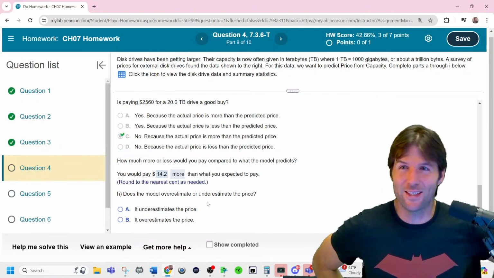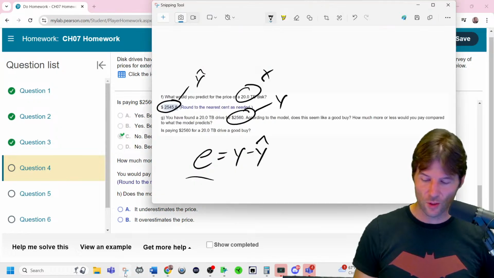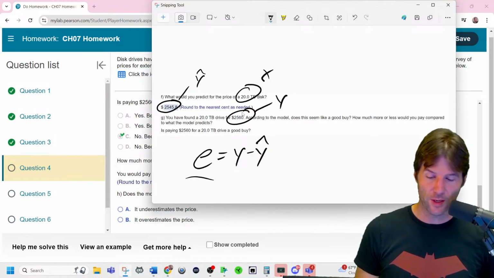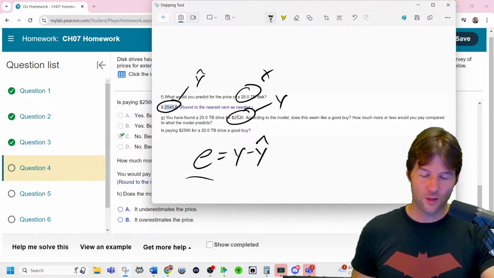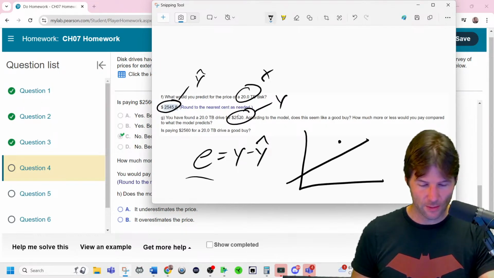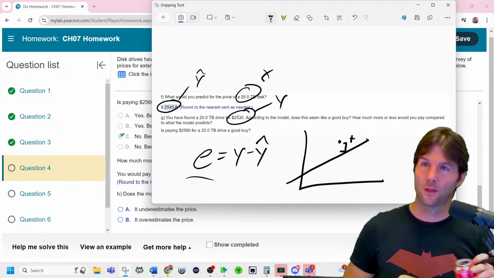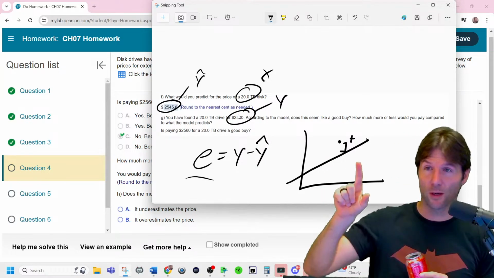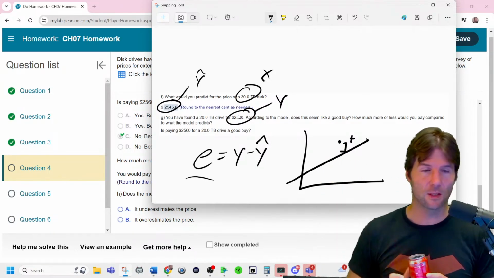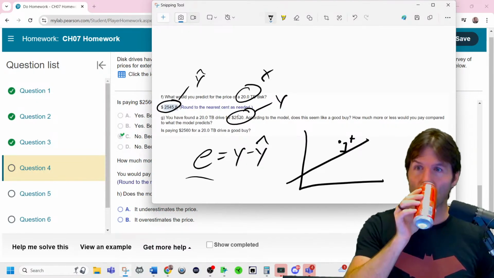Kenai, good to see you there. It just depends on what the question asks. And notation is so key. Notice how I'm marking all these right here. And what we see right here with a positive residual is the model over or underestimating. When the residual is positive, is the model over or underestimating the price? This is a positive residual right here, like that dot is above the line. Is the model over or underestimating? A lot of people get this last one wrong and they have to redo the whole question.